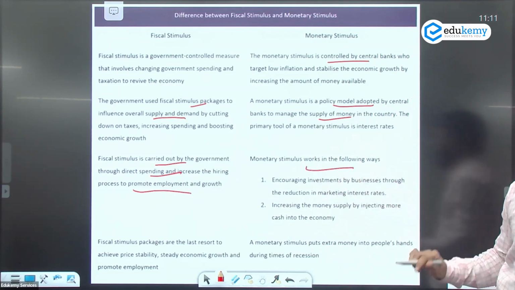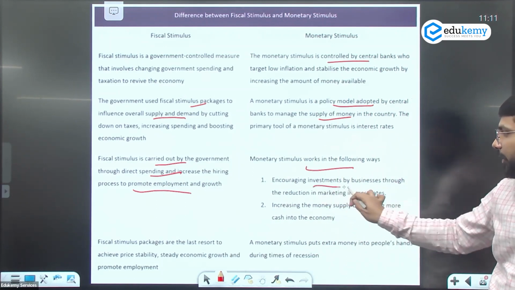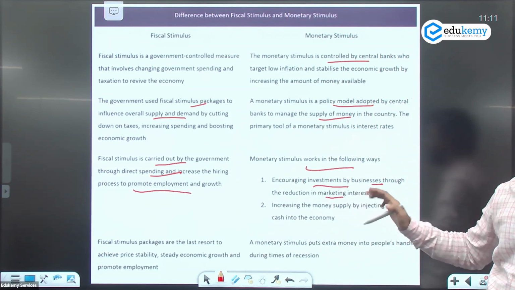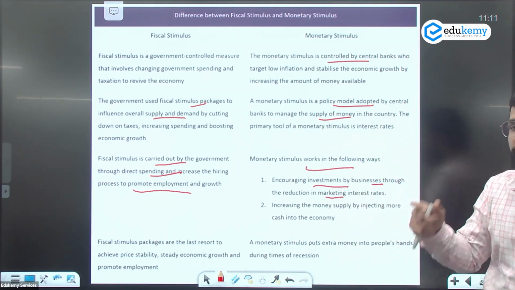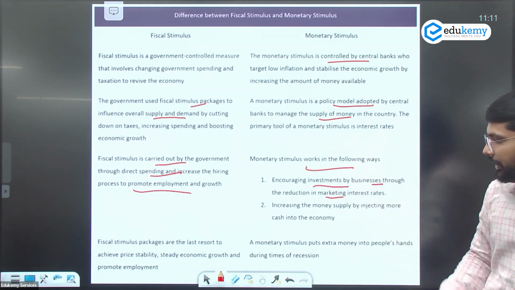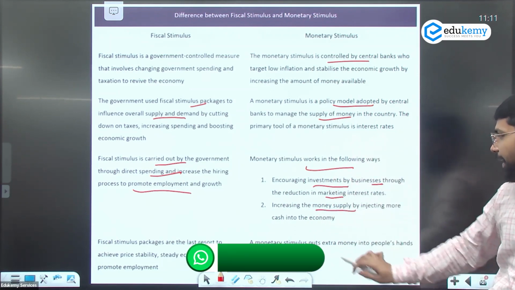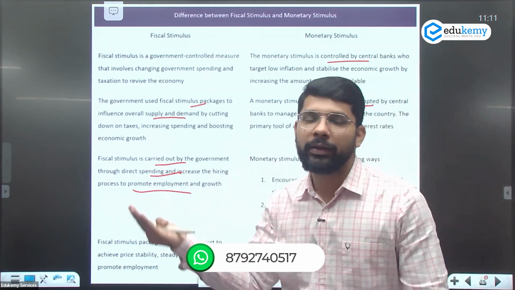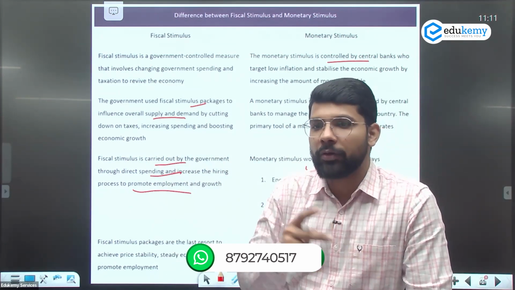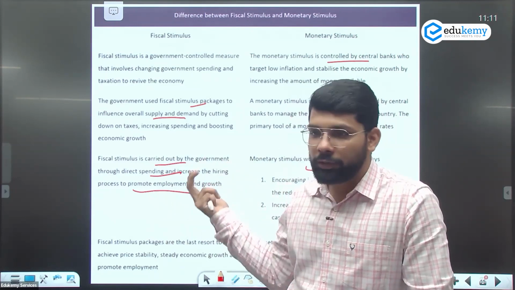Monetary stimulus works in two ways. One, encouraging investment by business through reduction in the market interest rate. When the interest rate decreases, then the businesses will get more money to invest. Two, increasing the money supply by injecting more cash into the economy, either by printing the money or by changing the interest rate in the economy. So RBI can do this in two ways.